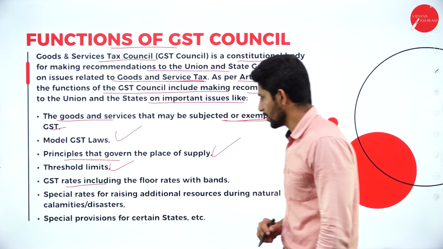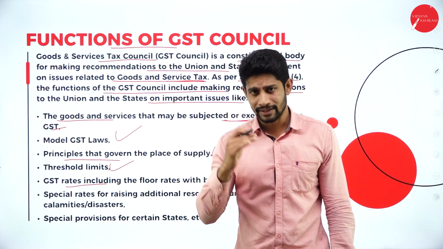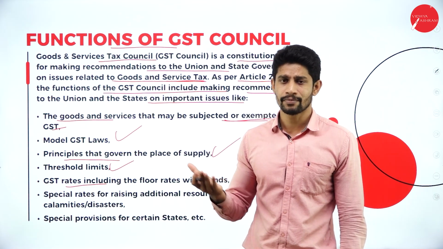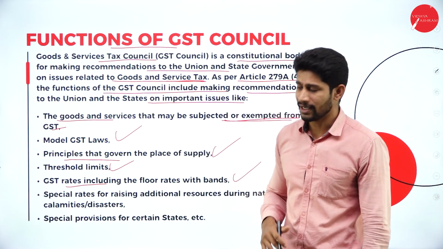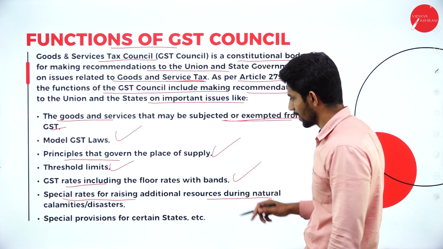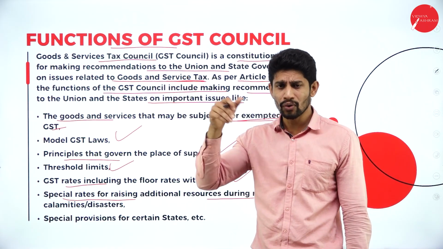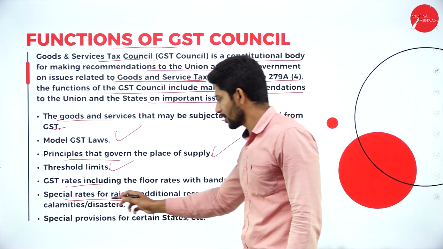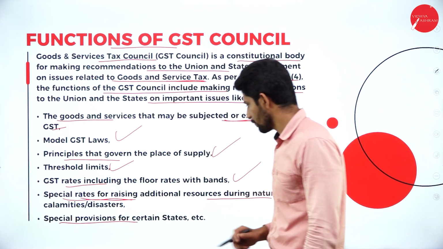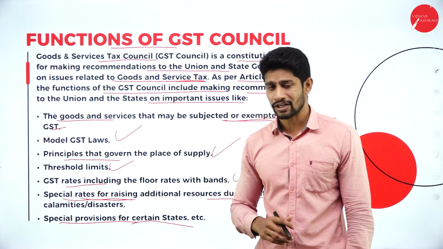Next, the GST rates including the floor rates with bands. Here their function is also to decide about the GST rates, whether to impose 5%, 12%, 18% or 28%. The special rates for raising additional resources during natural calamities and disasters. Their function is also to decide the special rates in special circumstances and to give special provisions for certain states. So these are all the functions of the GST Council.